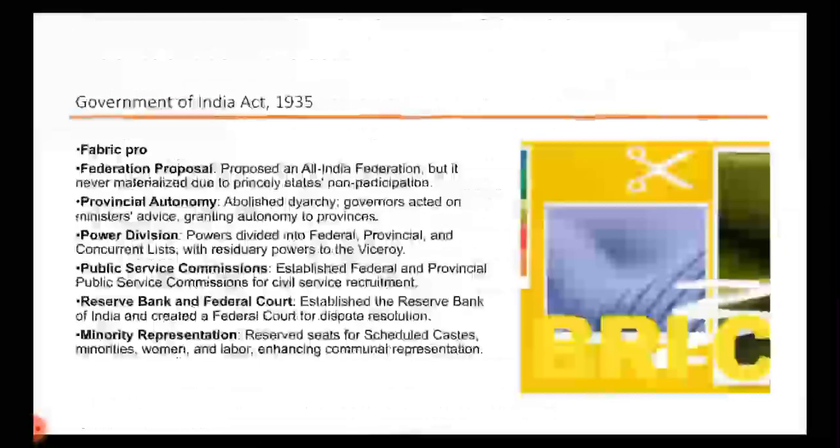Then we have the Government of India Act 1935. What is it? It's a Fabric Pro Act for us, 1935. F is Federation Proposal.